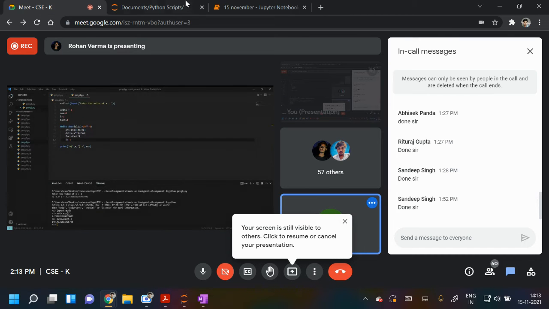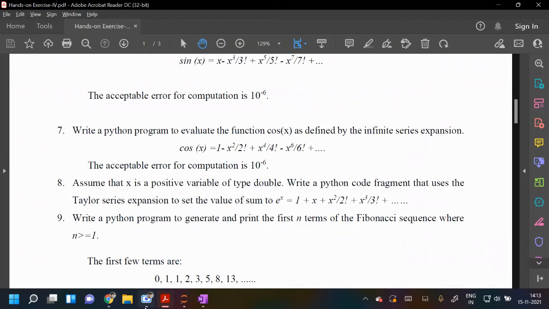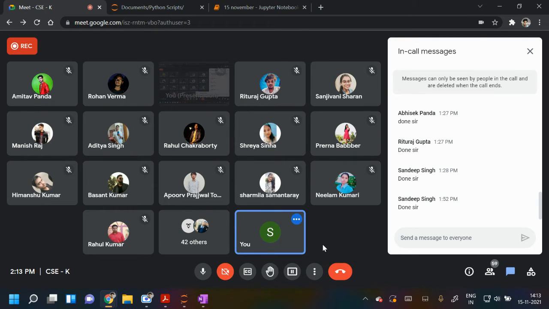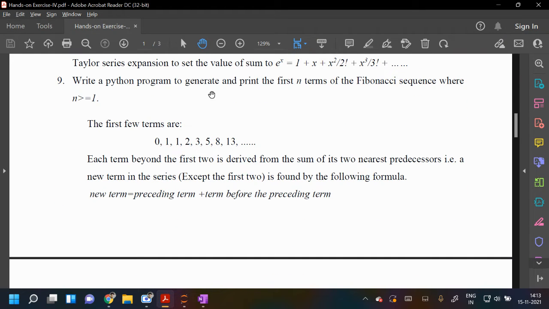Next, let me come to the next question. The ninth one: write a Python program to generate and print the first n terms of the Fibonacci sequence. The first few terms are 0, 1, 1, 2, 3.